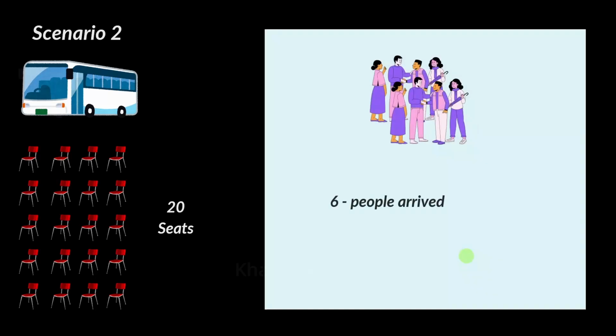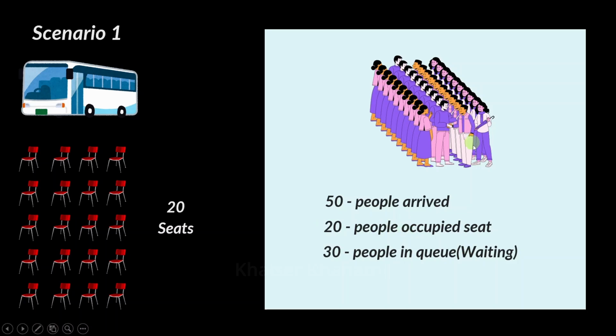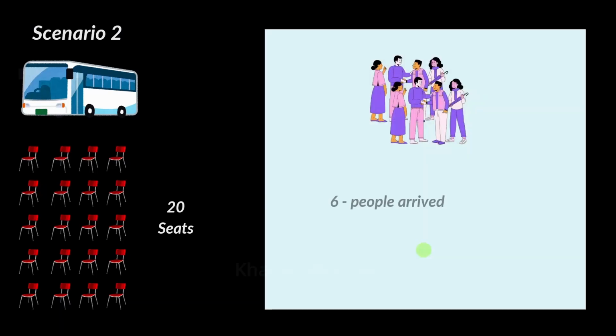Now coming to the second scenario, what happened? Only 6 people have arrived. So in this case, still 14 seats remain to be occupied. So in this case, the bus is not going to move until all the people arrive and all the seats are occupied. In the first scenario, extra people have arrived, so that extra people have to wait in the queue. But in the second scenario, we have only a few people, so the bus is not going to move unless and until all the people arrive.